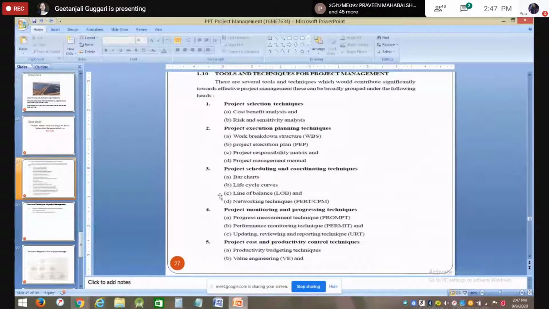Then line of life cycle curves, line of balance, and the last very important scheduling technique is your PERT and CPM technique. This is one unit we are studying in our project management. As the fourth unit, we will be studying the numericals on this.